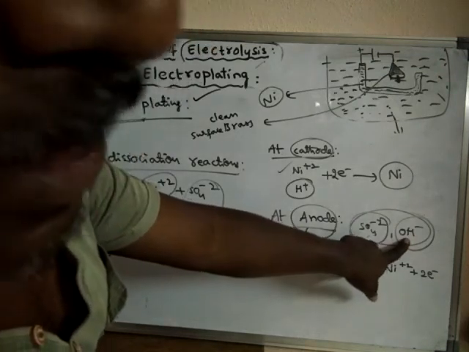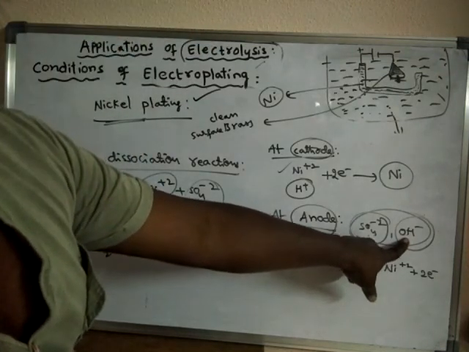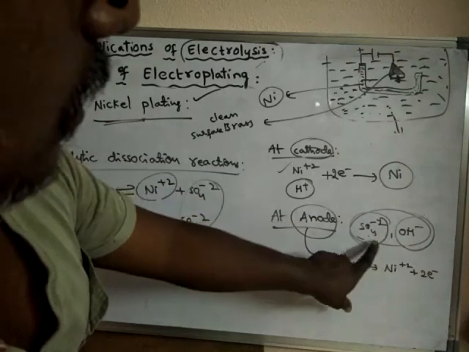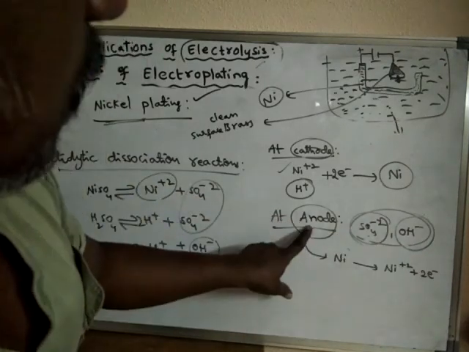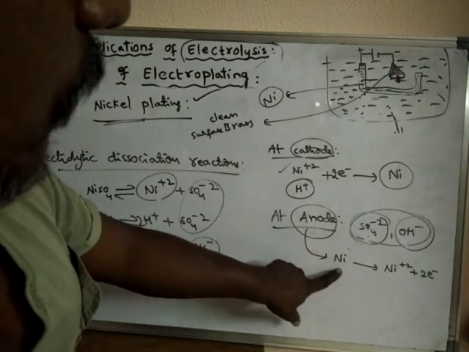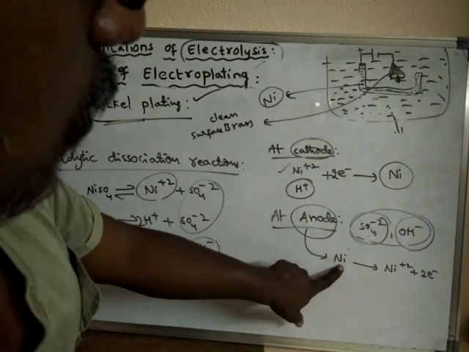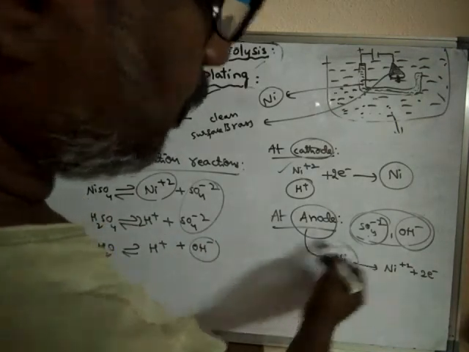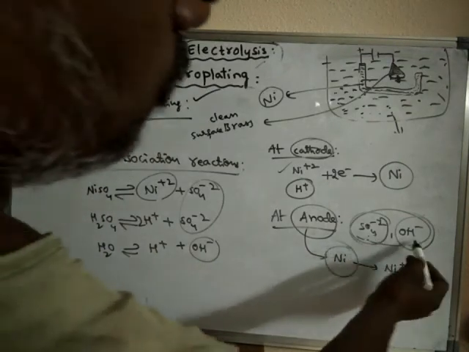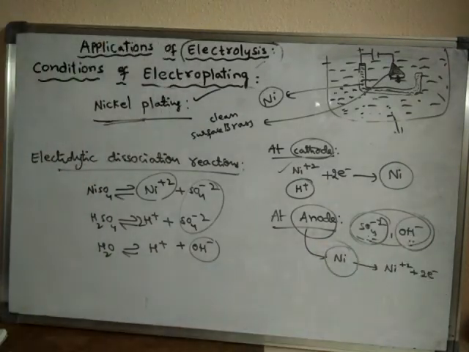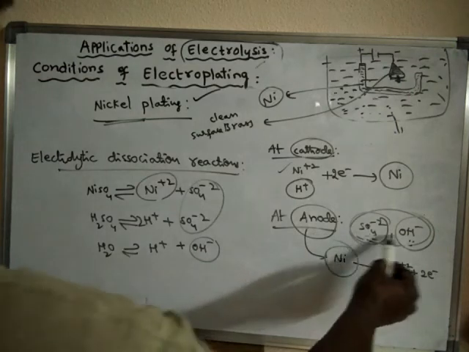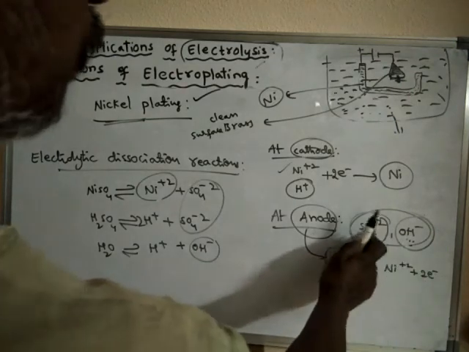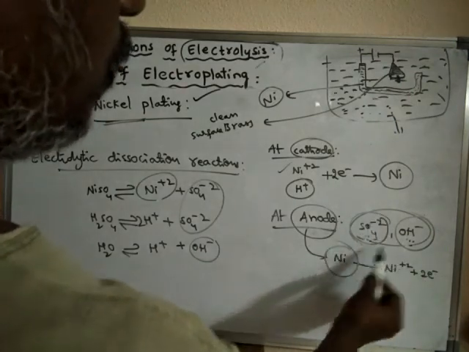OH minus ions should have discharged, but neither of them is discharging in this case, because this anode is made up of nickel, and nickel will lose electrons because nickel has low reduction potential when compared to these two anions.